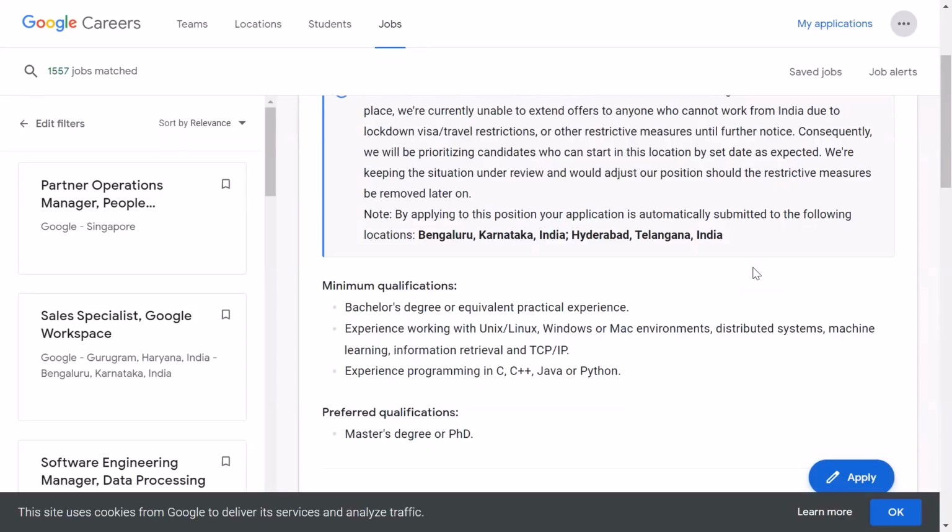Okay, and then the other minimum qualification, that's the major eligibility, is experience working with Unix, Linux, Windows or Mac. I believe that most of you would have experience with Windows or Mac. If you also have experience with Linux, then it would surely be an added advantage. For Windows, you all know it, but it would be an added advantage if you know Unix or Linux also. If you know Mac other than Windows, that won't be that much of an advantage. Okay. Then distributed system knowledge, some basics about it.